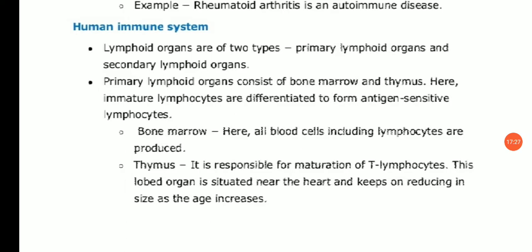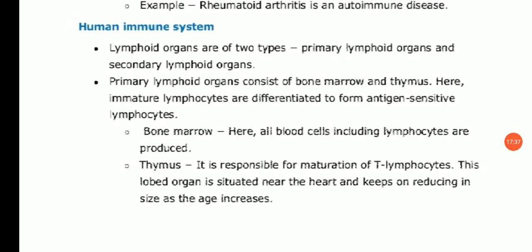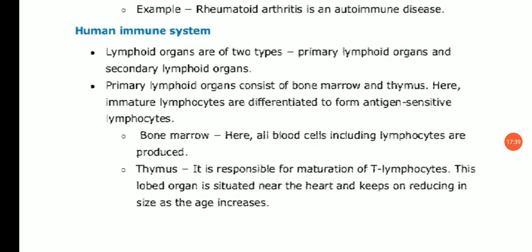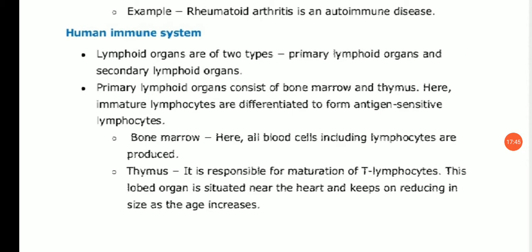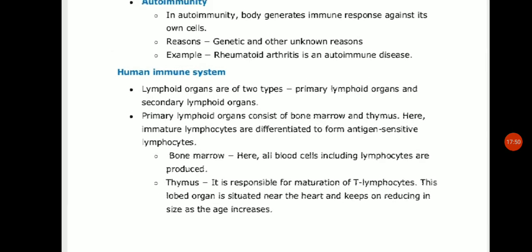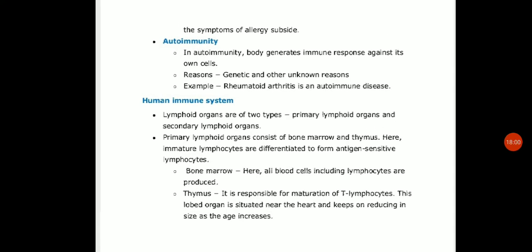Bone marrow gives rise to all of the lymphoid cells that migrate to the thymus for T cell maturation, as well as to the major population of conventional B cells. Then the thymus. Thymus is responsible for the maturation of T lymphocytes. This lobed organ is situated near the heart, and it keeps on reducing in size as age increases. So the bone marrow and the thymus provide the microenvironment for the development and maturation of lymphocytes.